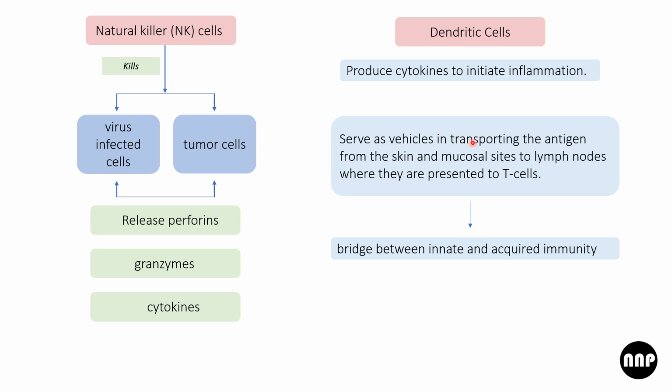Dendritic cells serve as a vehicle in transporting the antigen from the skin and mucosal sites to lymph nodes, where they are presented to T cells. So as I said, they are the antigen presenting cells. They present the antigen to the T cells. Hence, they form a bridge between innate and acquired immunity.